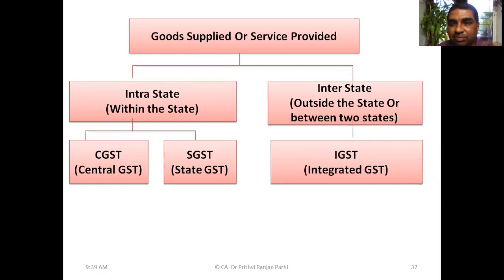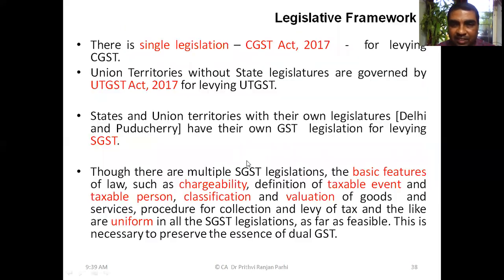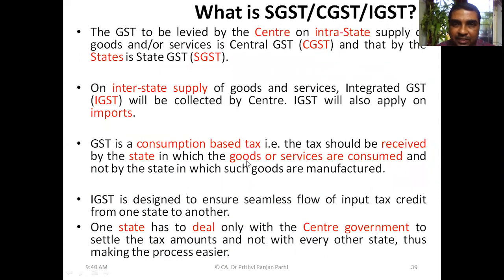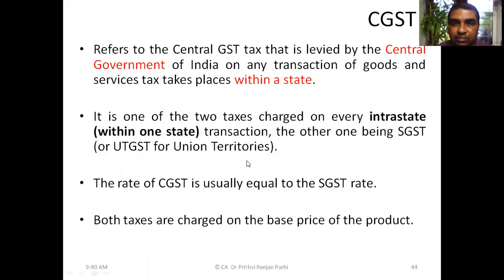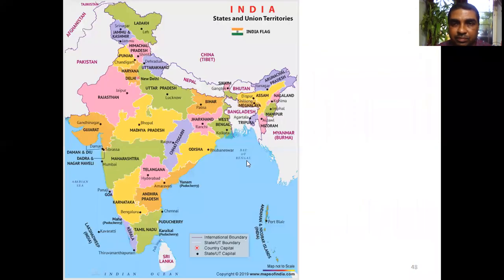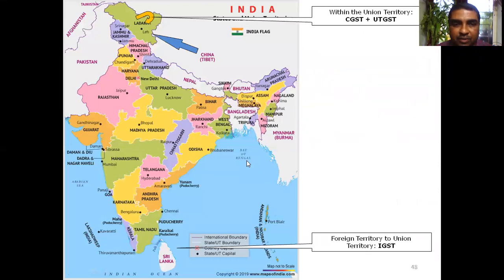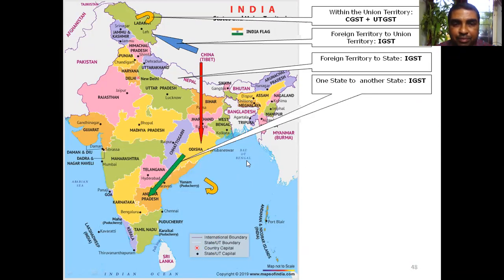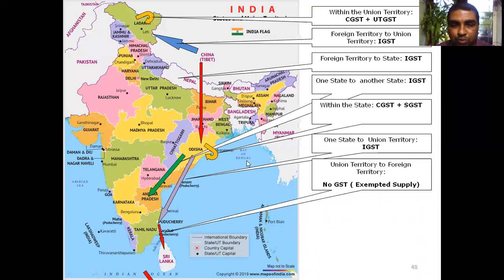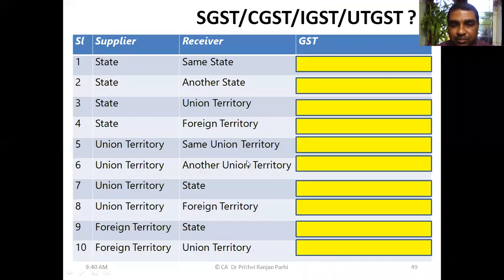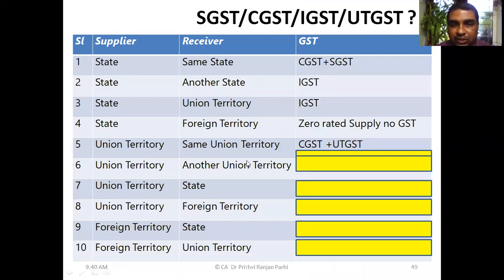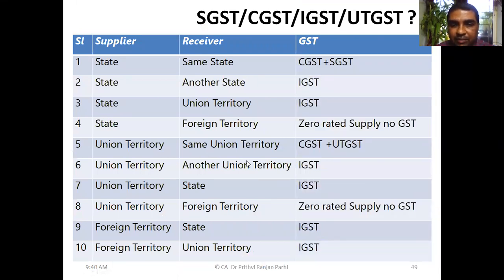And in the place of union territories, instead of SGST, the UTGST law is there. Legislative framework we have understood. And we have also seen with the help of a map in which situation what kind of GST will be levied. I think we have understood all these things thoroughly.